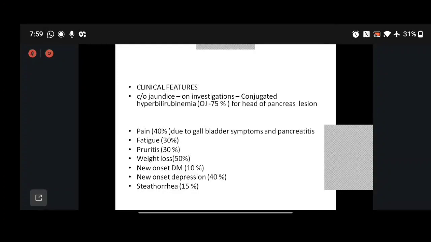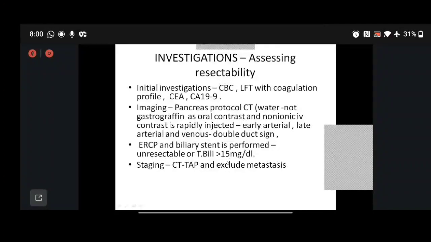Just reviewing CA pancreas as a disease, we know that what we get in the OPD would be obstructive jaundice, that is 75%, and 40% of the patients come with pain, fatigue, pruritus. Weight loss is in 50%, and new onset diabetes, depression, and pale stools are the other symptoms which we get. We evaluate the disease with basic blood investigations, concentrating more on the liver function test with coagulation profile, and the most important serum marker, which is CA 19-9 as a tumor marker.